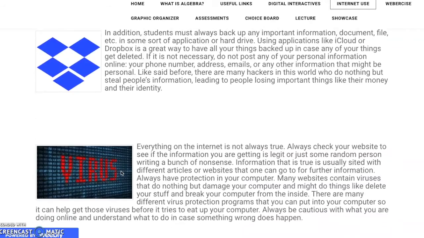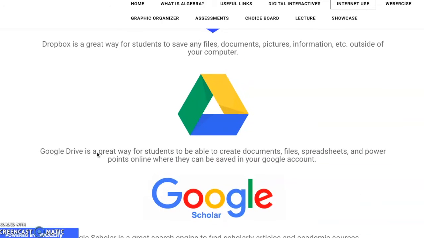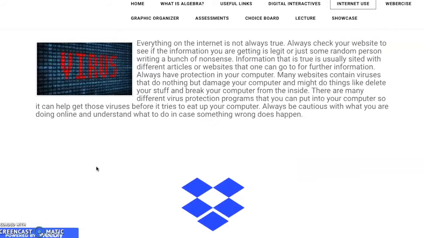So going back to not losing information, I have some good websites here. We have Dropbox, where you can save files, documents, pictures, and information outside of your computer. We also have Google Drive, which is a great way for students to create documents, files, spreadsheets, and PowerPoints online that can be saved through your Google account. And also, if we want to prevent using information that isn't academic, we have Google Scholar, where you'll be able to find a lot of scholarly articles and academic sources.